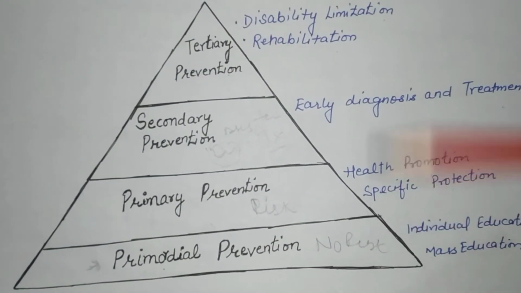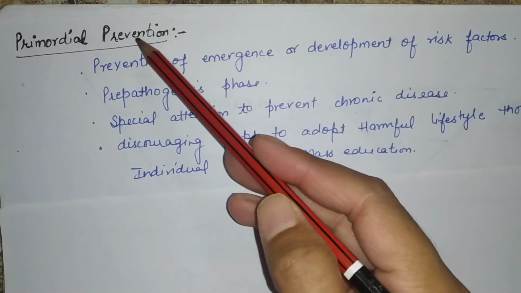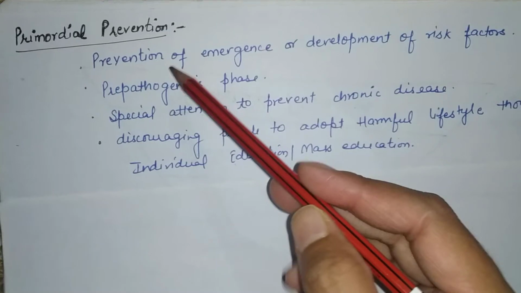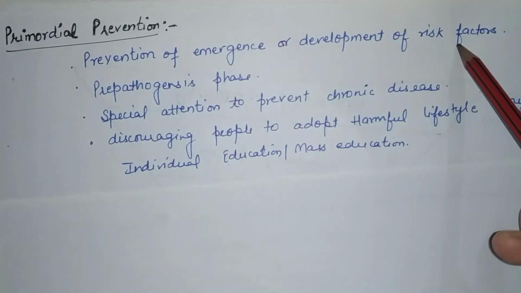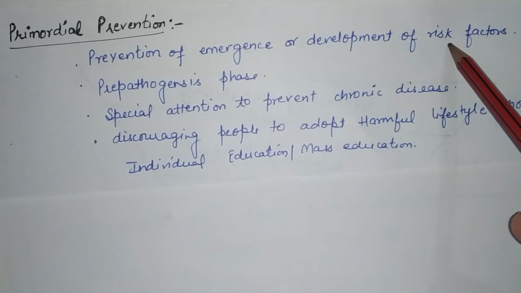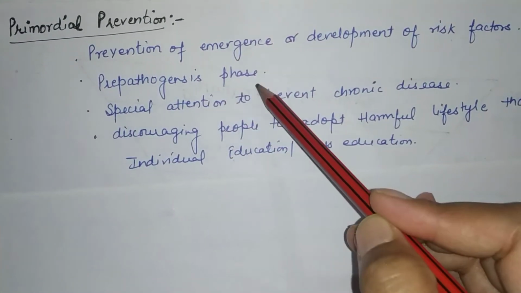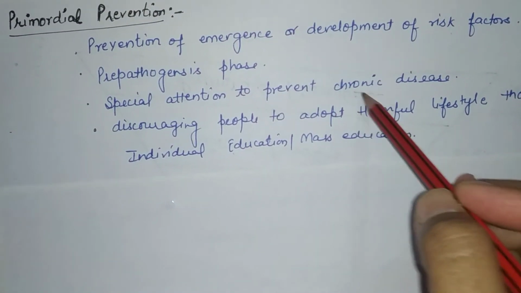Now we will discuss one by one in detail. First we will discuss what we mean by primordial prevention. It is prevention of the emergence or development of risk factors, so that the risk factor will not develop. It is a pre-pathogenesis phase and special attention is given to preventing chronic disease.